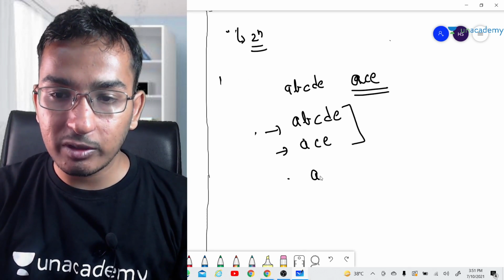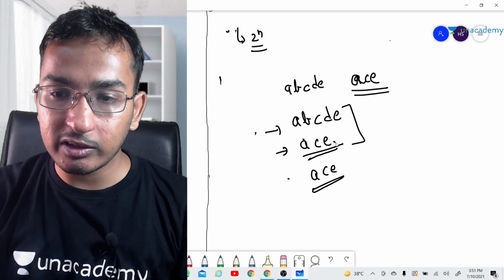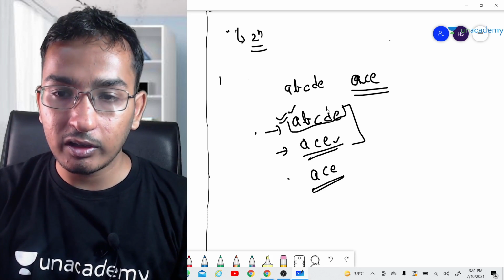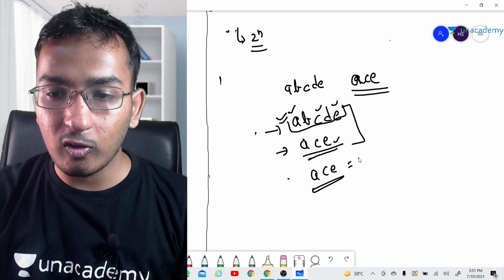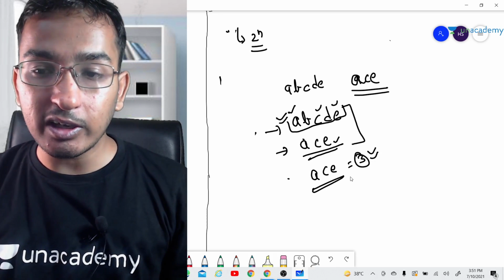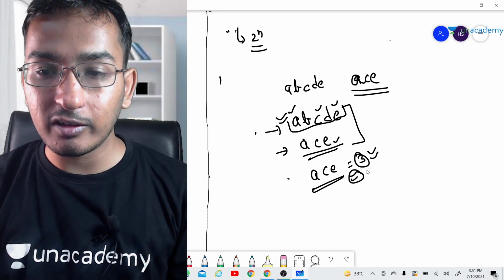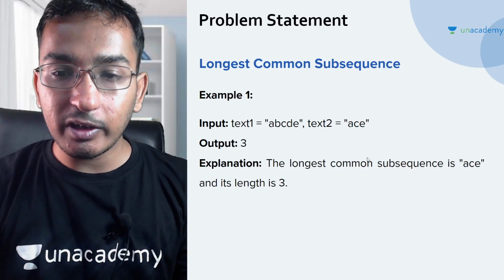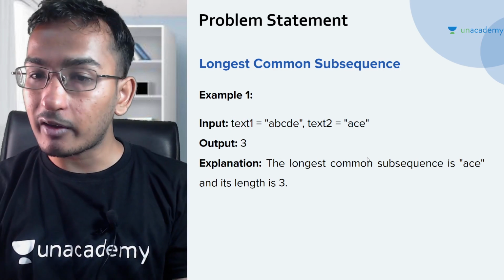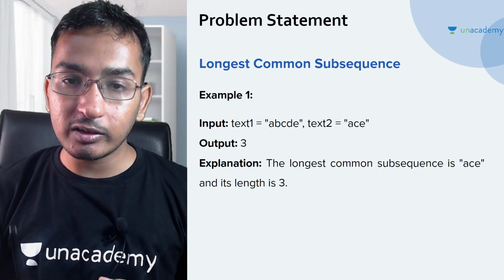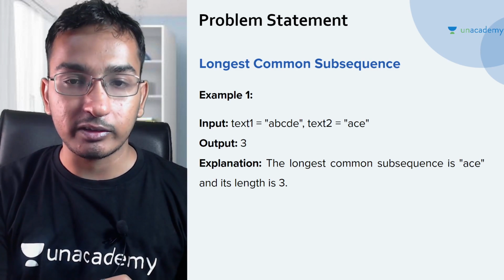The common subsequence is ACE. ACE is a subsequence in this string as well as in this string, and the length of the common subsequence is 3, which is the longest common subsequence. In the problem we are given 2 strings and we have to find the longest common subsequence, not only the common subsequence length.